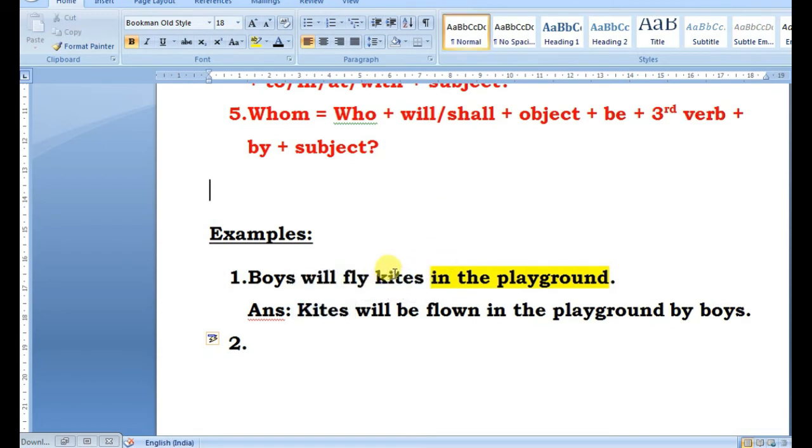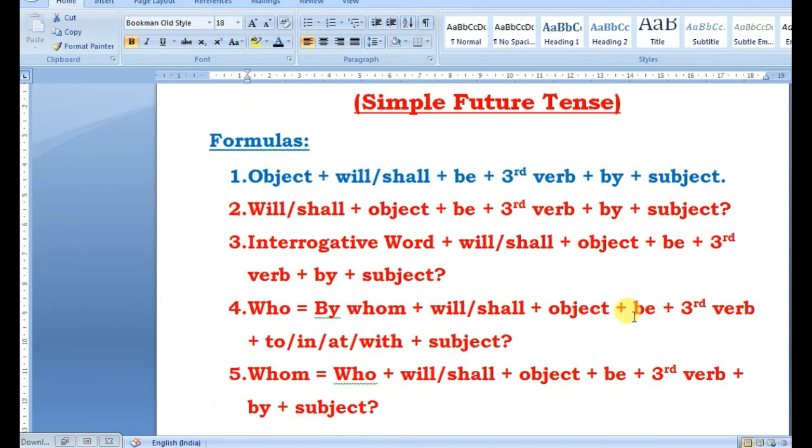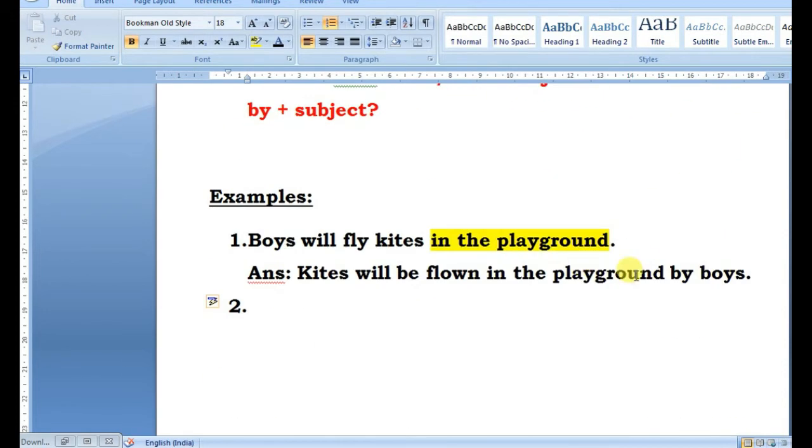Direct object is kites, so we bring direct object in the beginning, and then will plus be plus third form of the verb, and immediately after third form of the verb we will put the entire indirect object, second object, in the playground, okay. And then as the formula goes, by plus subject, so after the second object by plus subject, okay.